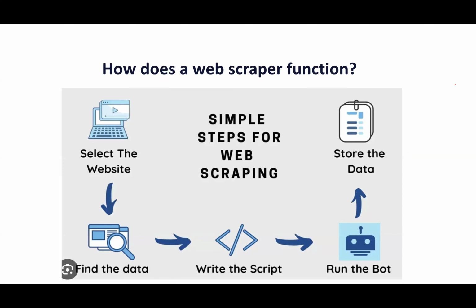Now, there are different steps involved in web scraping, explained in a very simple manner. First of all, we select the website from which we need to do the web scraping. For example, we take Amazon. I'm a competitor of Amazon, and I want to do web scraping for Amazon, so I'll select the Amazon website. There are a number of pages, categories, subcategories, and products in each subcategory.